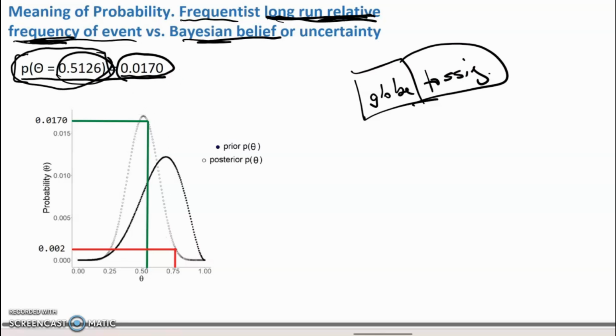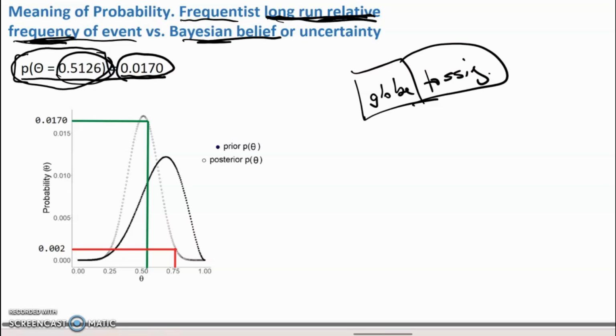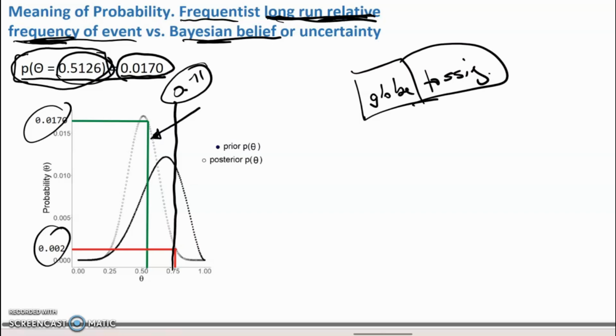And the reason that that happens is the Bayesians and frequentists have a different view about what we mean by probability. So from the Bayesian point of view, these probabilities here reflect our belief, whereas this 0.71 reflects the way the world really is.